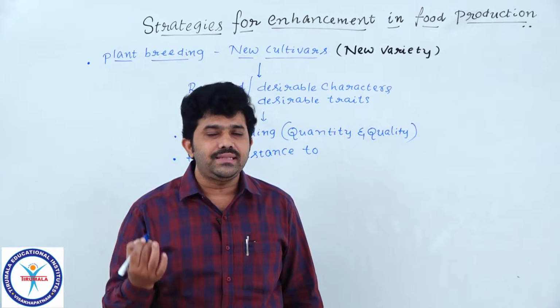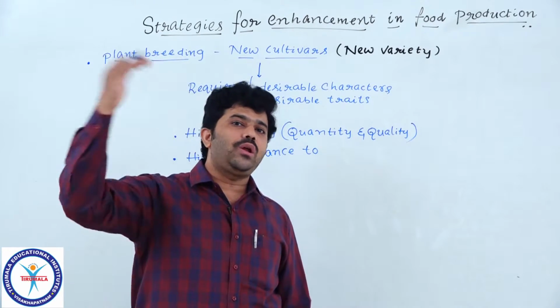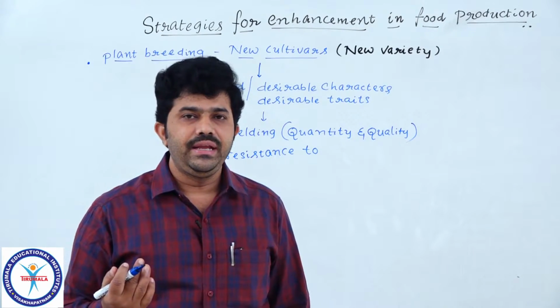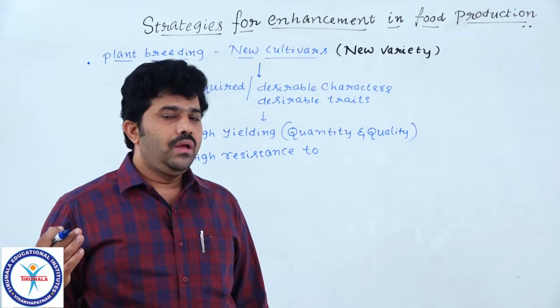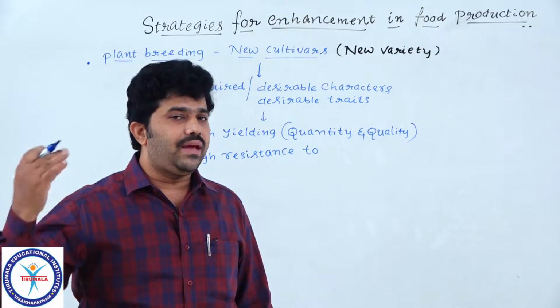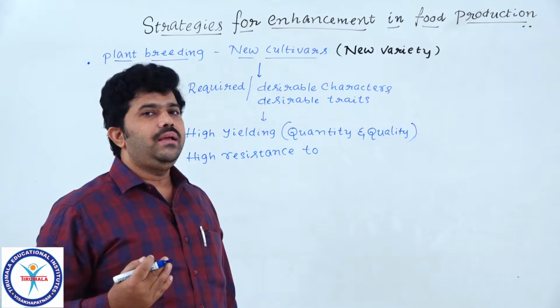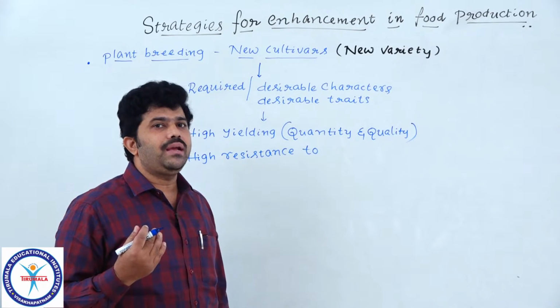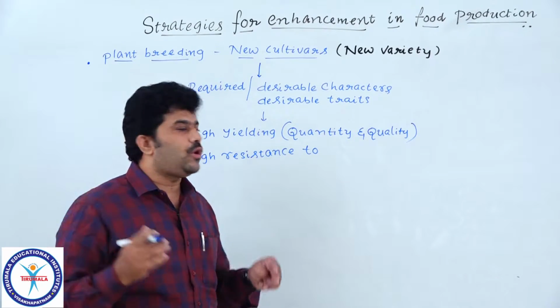A pathogen is an organism which causes diseases in another organism's body, which is called the host. In the host cell or host body only, the pathogens cause diseases. So a pathogen is a disease causing organism.